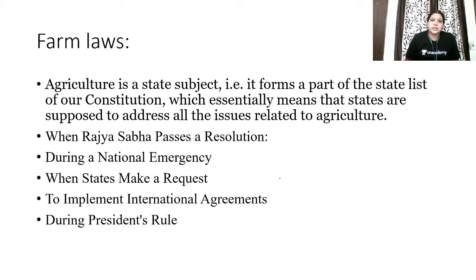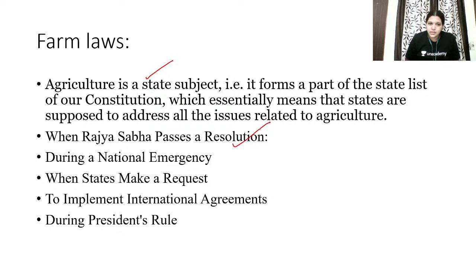And most importantly, farm laws. Now, see, the first statement you should definitely mention: agriculture is a state subject. What does state subject mean? That the state governments should address the issue, they should take care of it, they should make laws on those subjects. But there are special situations where the parliament can make law. What are those?